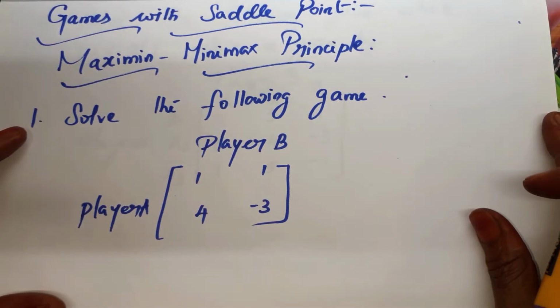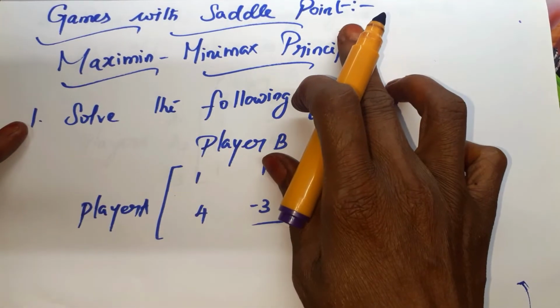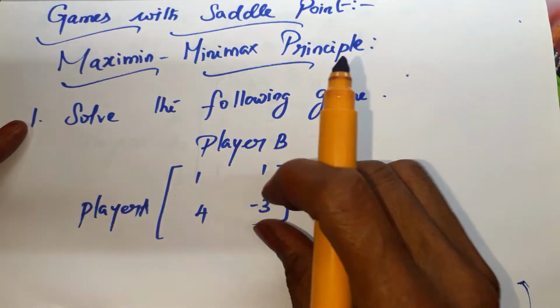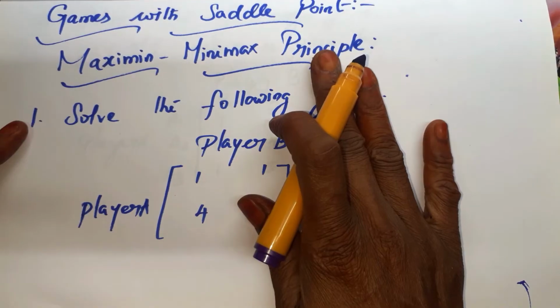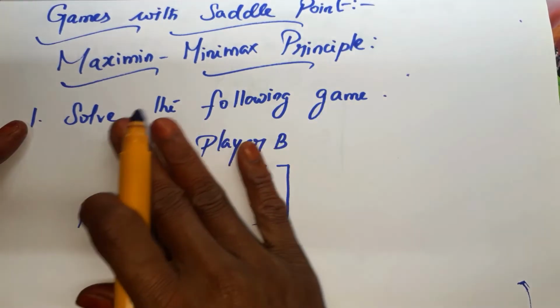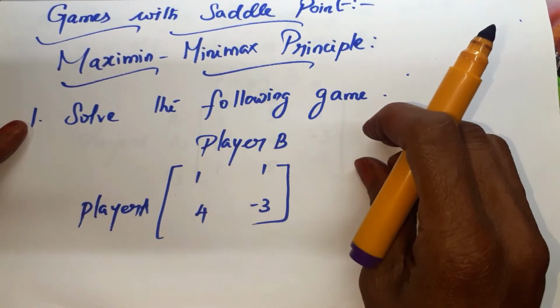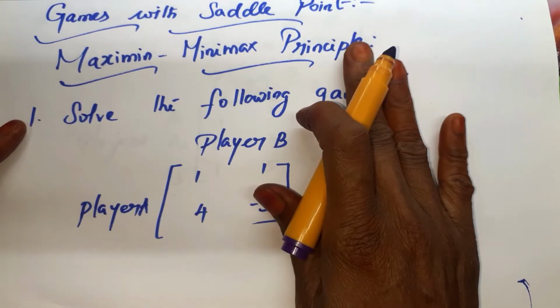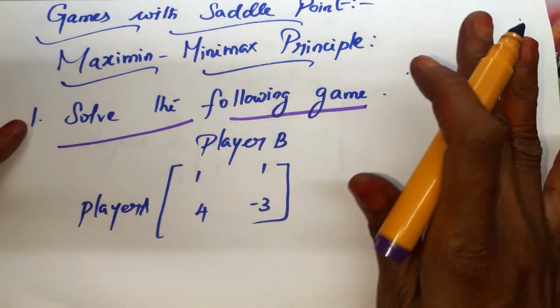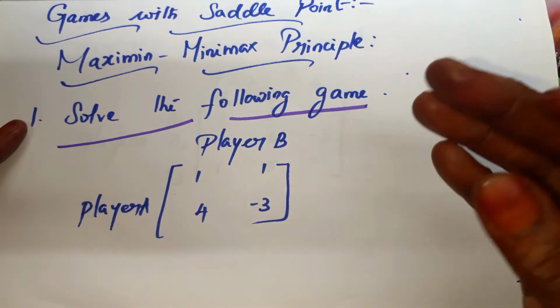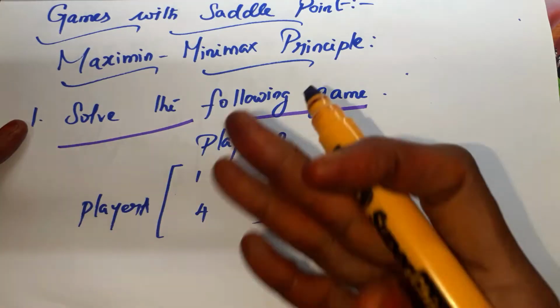The first type we are going to see is games with a saddle point. With a saddle point is quite easy. We have only one method, the easiest method, the Maximin and Minimax principle. From the matrix itself, we can easily find the saddle point and the value of the game if the game is with a saddle point. But in the problems, they won't mention whether the game is with or without a saddle point, or which method you have to follow. They will just ask you to solve the following game. So first we have to make sure whether the game is with a saddle point or without, and which method is applicable. We have to decide all that.